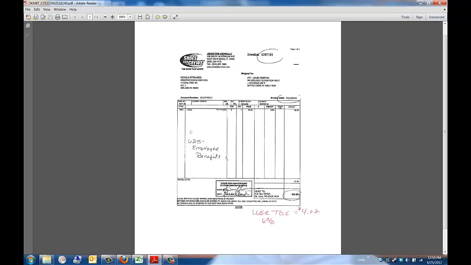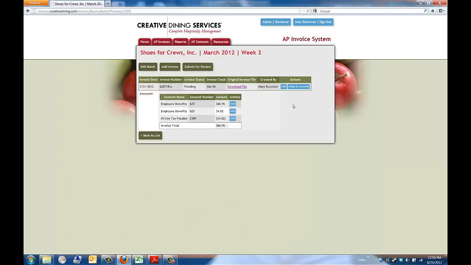Be sure to write the GL account number on the invoice as well as the use tax amount before submitting it into the AP web system. Once you have submitted it, we are going to need to use 3 separate GL account lines. First, we are going to distribute the full invoice amount to the appropriate account number. In this case, it's $625. Then we are going to enter the use tax amount into the same GL account number as before.